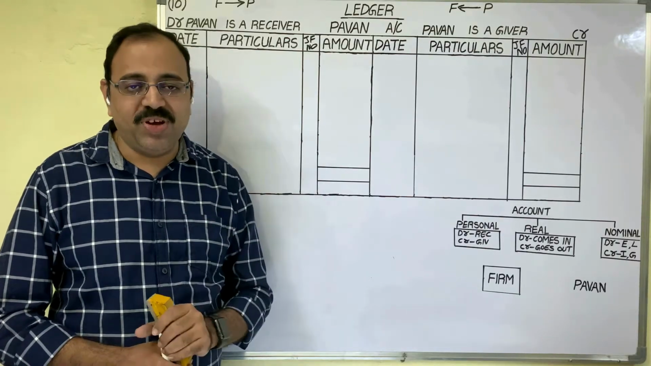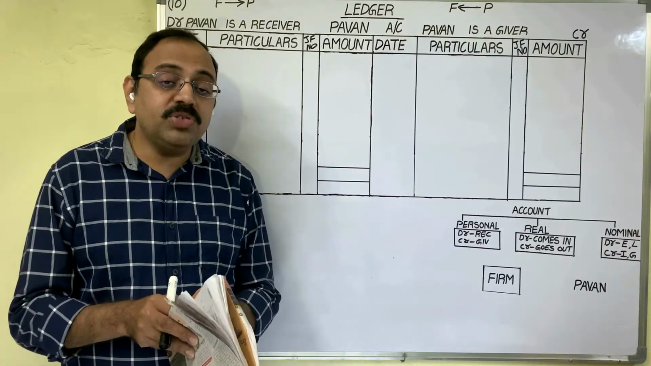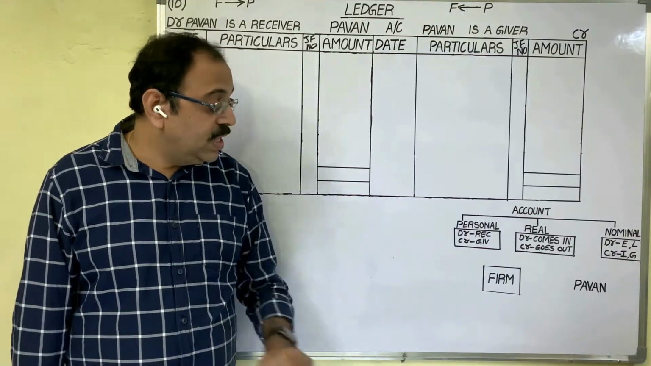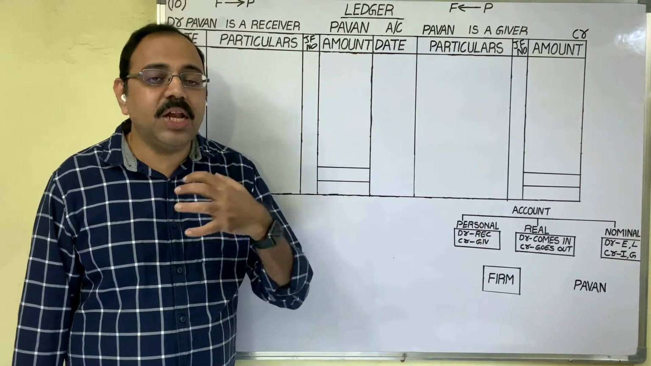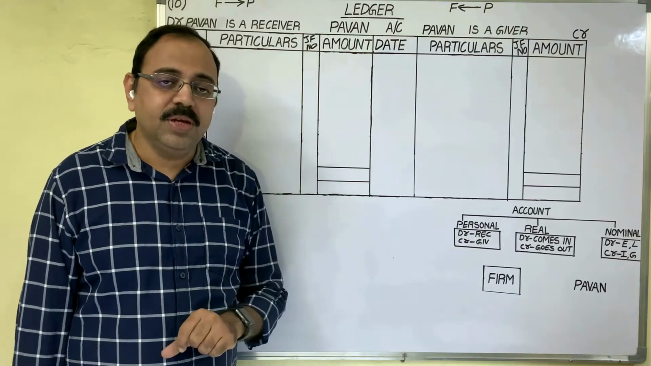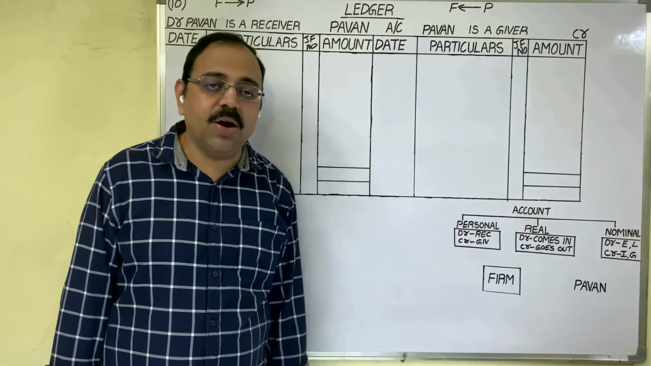Let us see the question first. Prepare Pawan's account from the following. In whose books do we have to prepare Pawan's account? In the firm's books. Our assumption is that we are working as an accountant of one firm. In this firm's books, we have to prepare Pawan's account.